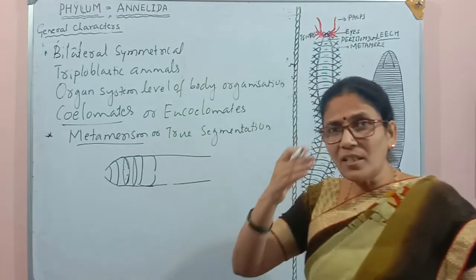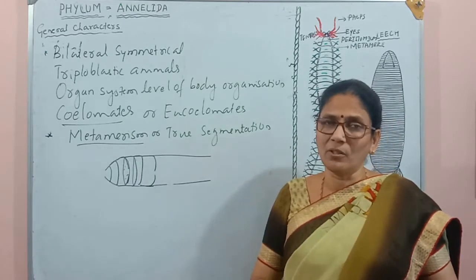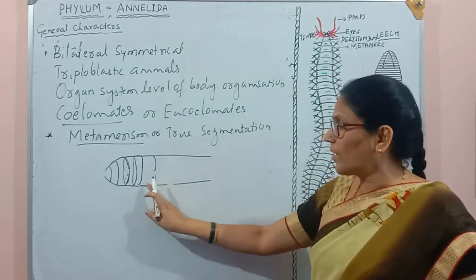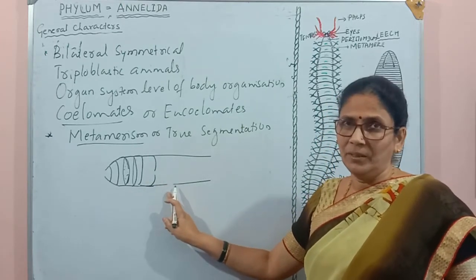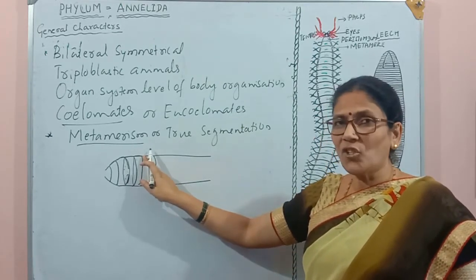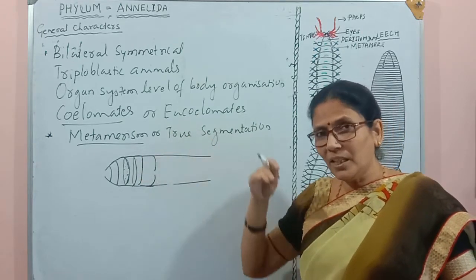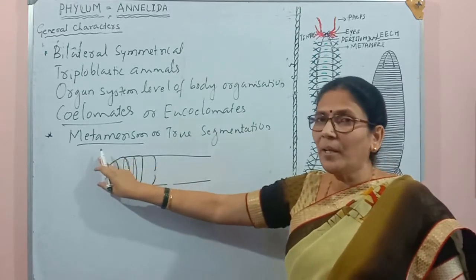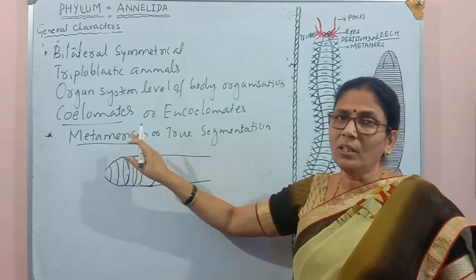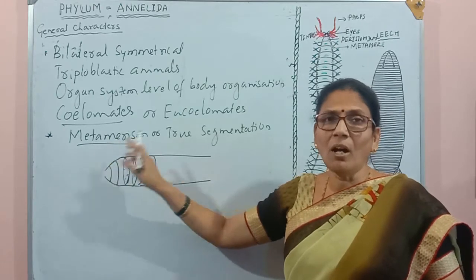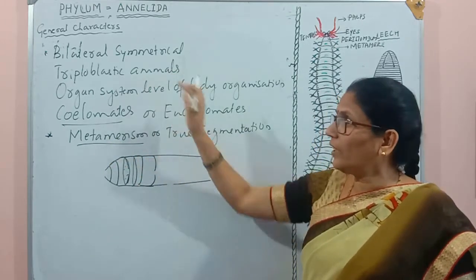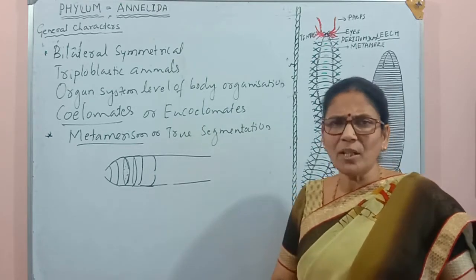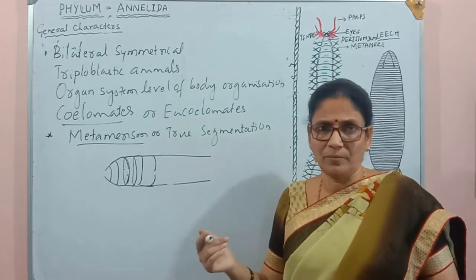Like this. So inside the body of the organisms also there are partitions or septa which separate one segment from the other segment. Not only is the segmentation outside, even inside also there is segmentation. Such a segmentation is called the metameric segmentation, or this phenomenon is called metamerism, which we see in the phylum Annelida group first time. And this type of segmentation we also call true segmentation.